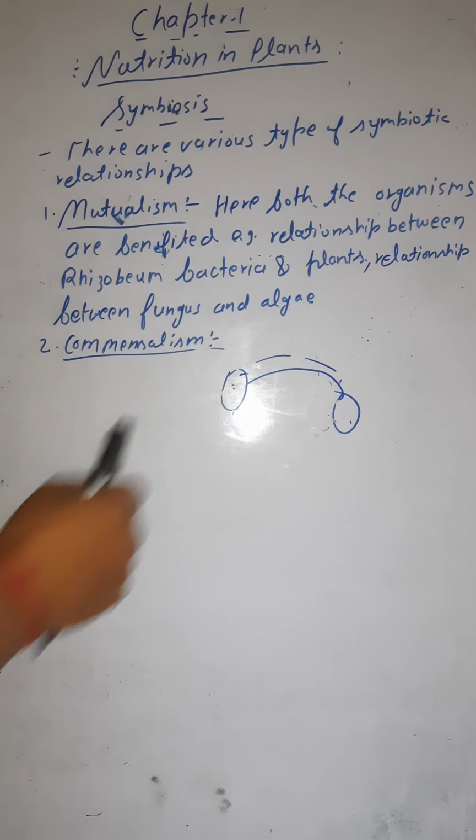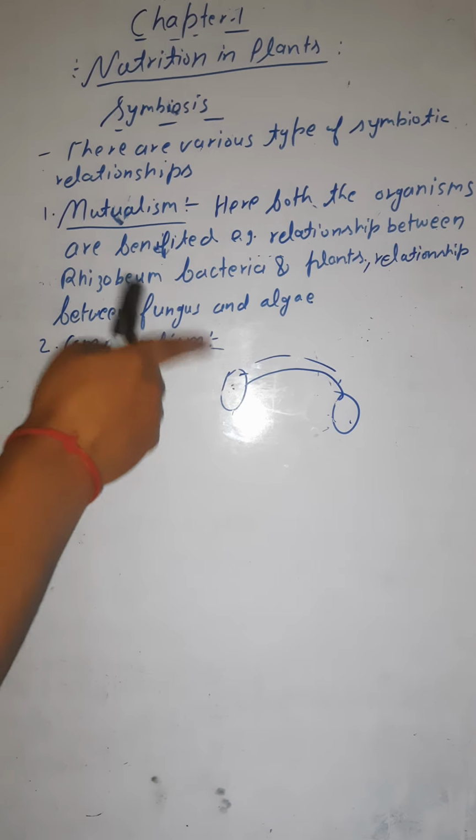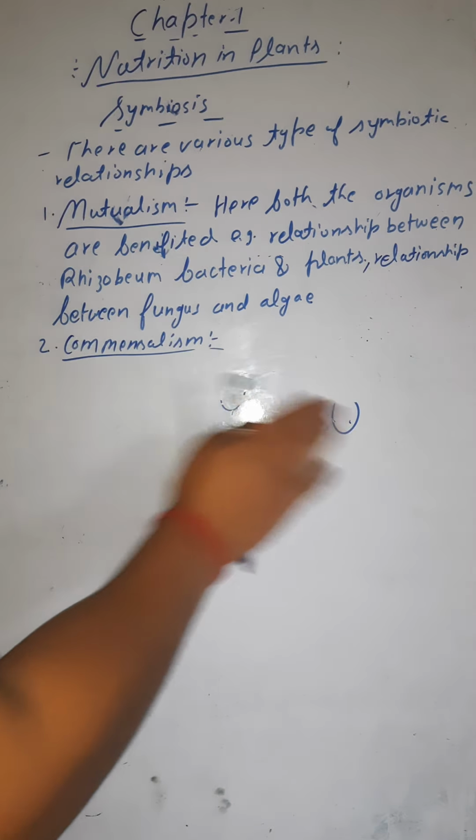So this type of relationship is called commensalism.